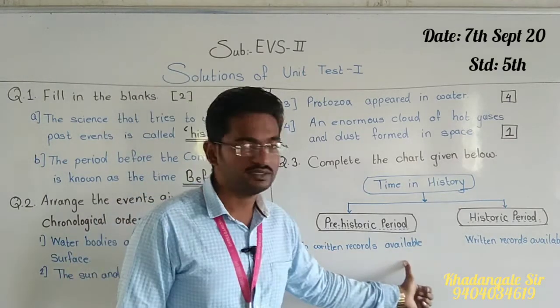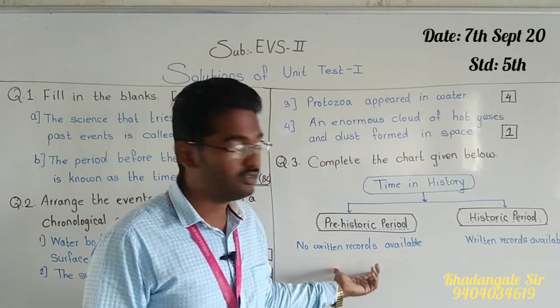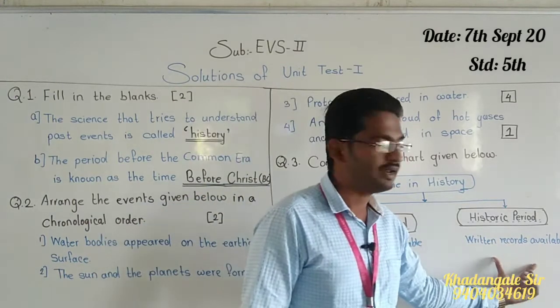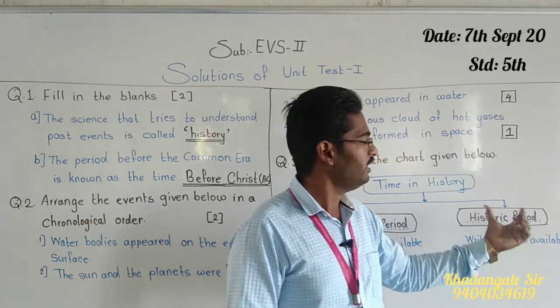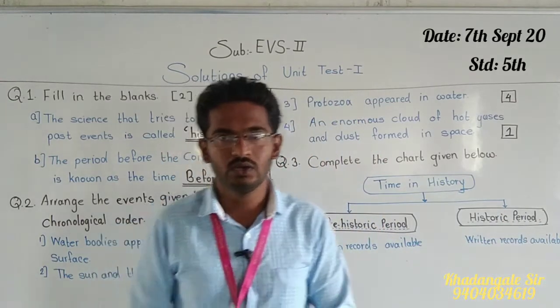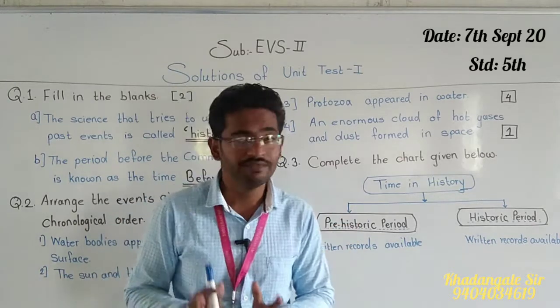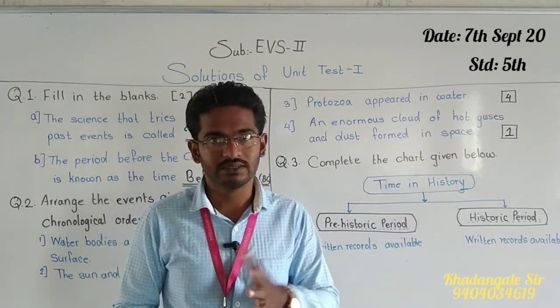No written records are available. The time in which written records are not available is called the prehistoric period, and here written records are available. That is called the historic period. Okay. So the third question was also very simple, and here you are easily going to get 2 marks.